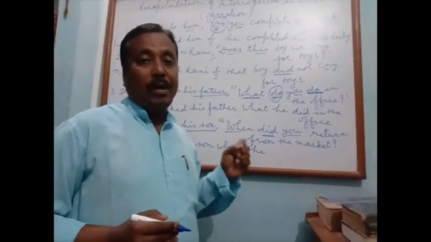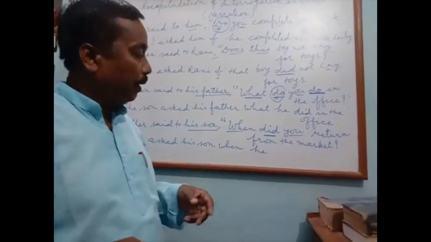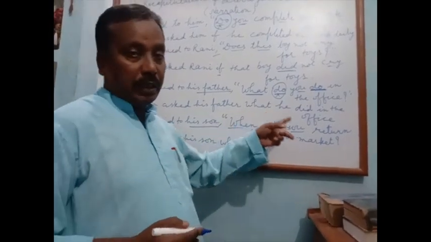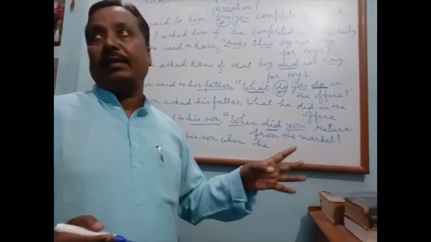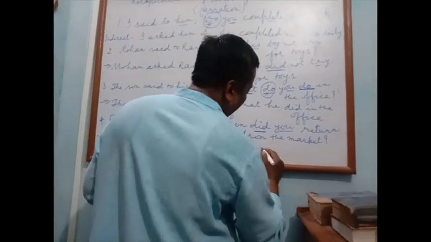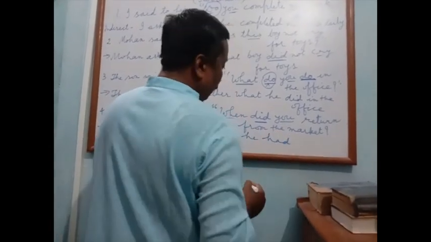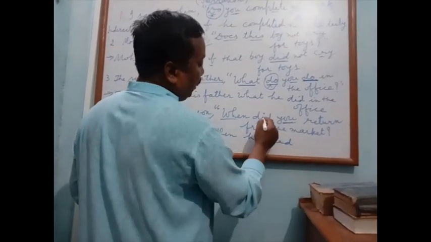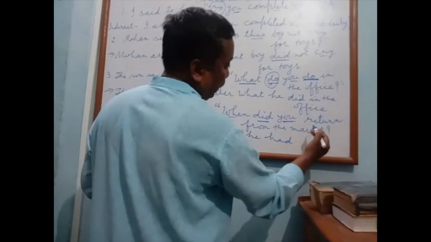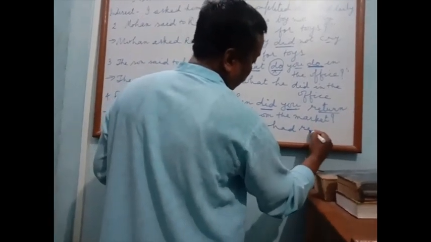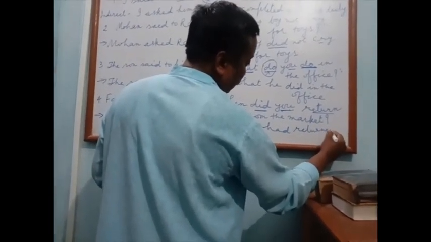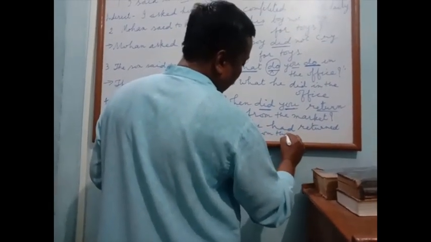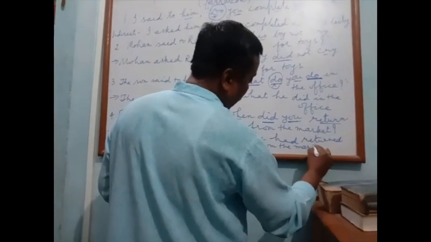What is the structure of past perfect? Had V3. If V2, then had V3. Okay, simple past changes into past perfect. When he had, you changes into he, did, had, and V3, return from the market.